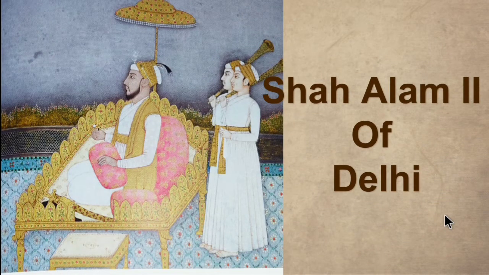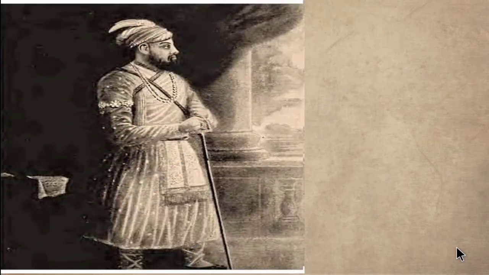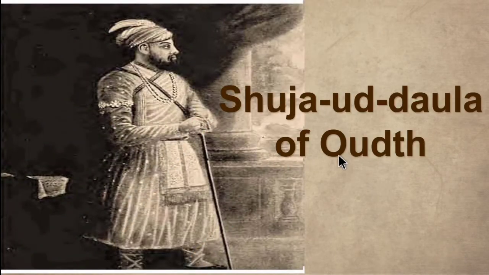Then Mir Qasim joined with Shah Alam II of Delhi, the Delhi ruler, and Shuja-ud-Dawla of Oudh. Oudh is a territory, a place.